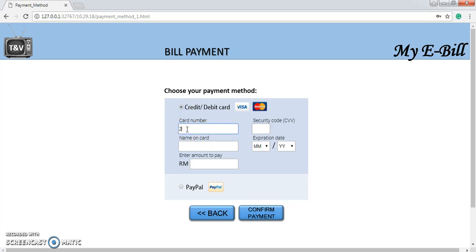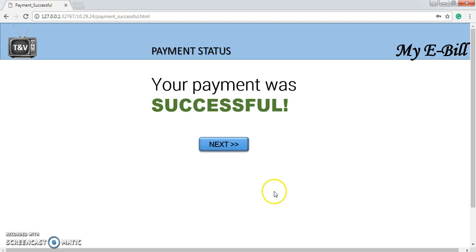Now enter the correct one, the security code, May 2020, and confirm my payment. Okay, now my payment was successful.